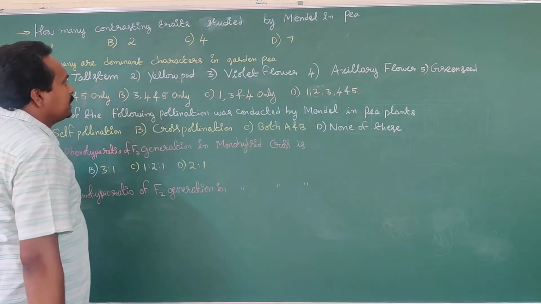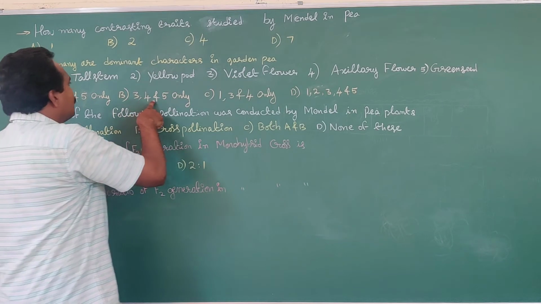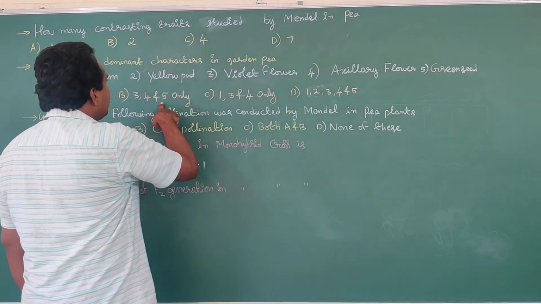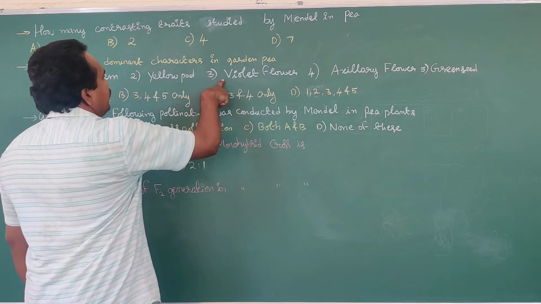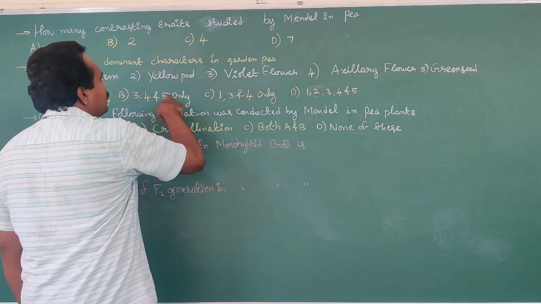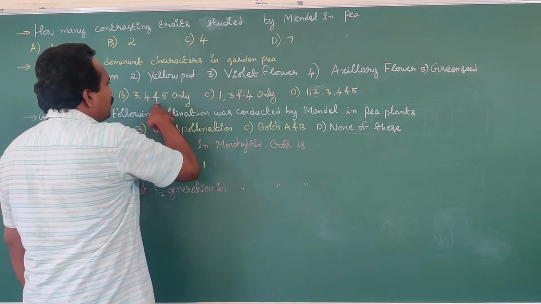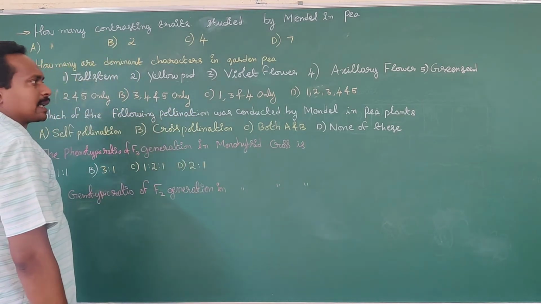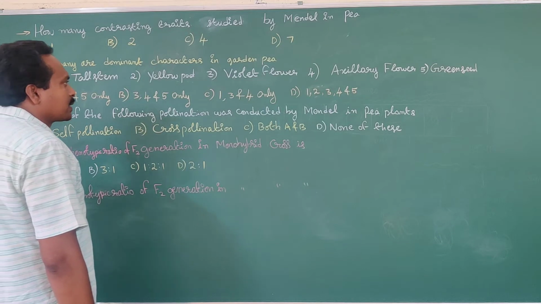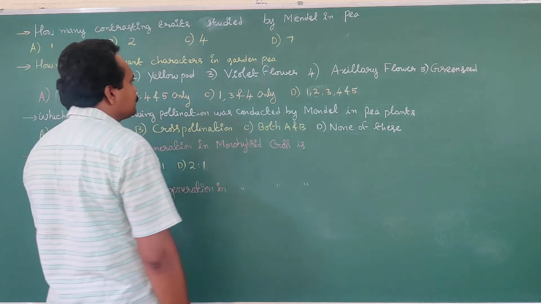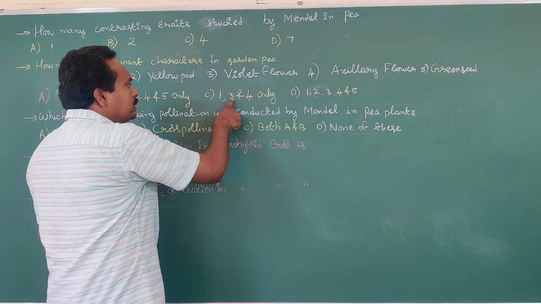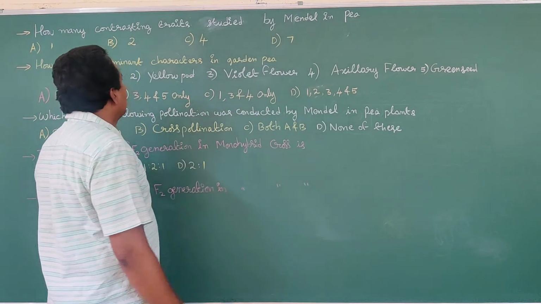The given option B is 3, 4, 5 only. 3 violet flower, 4 axillary flower, 5 green seed. That's a recessive character. Green seed is the recessive character, not a dominant. Option C, the given option C is 1, 3, 4 only.